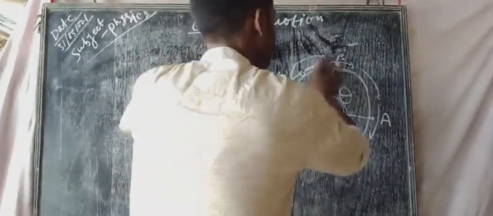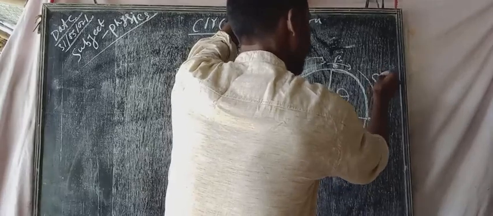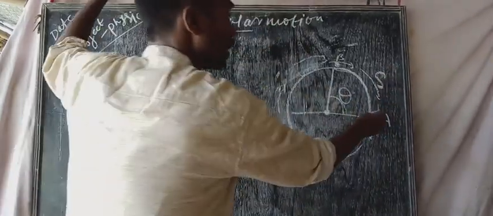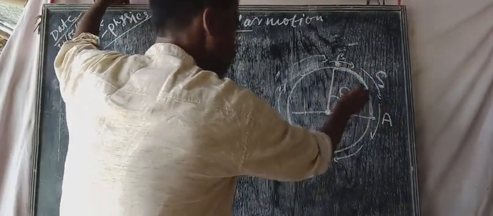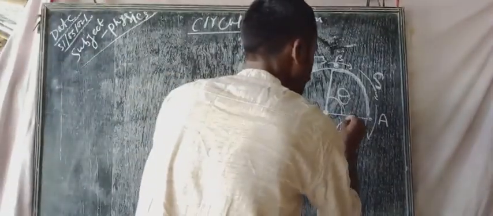So this s is a distance, the distance covered by the body from point A to B. This one is the distance, this one is theta, and this one is the radius of the circle.